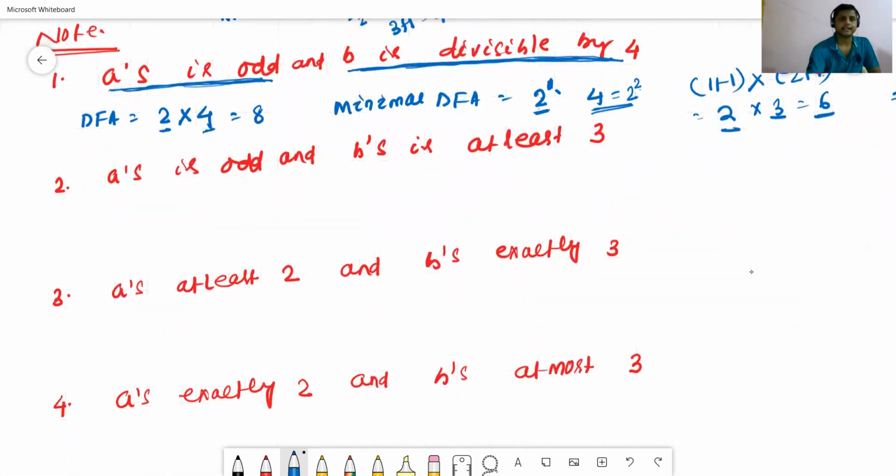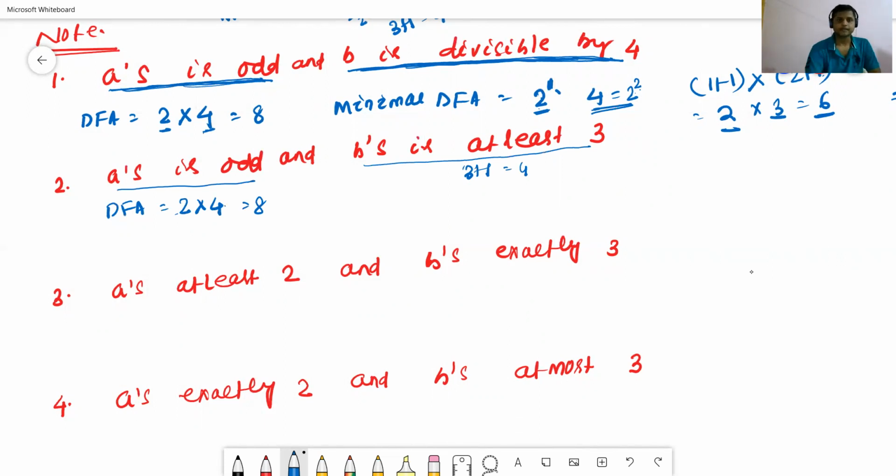Now we'll check the second question. For the case of DFA, number of a's odd means the DFA will require a total of 2 states. Number of b's at least 3 means 3 plus 1, so 4 states will be required. So 2 into 4 equals 8 states will be required.